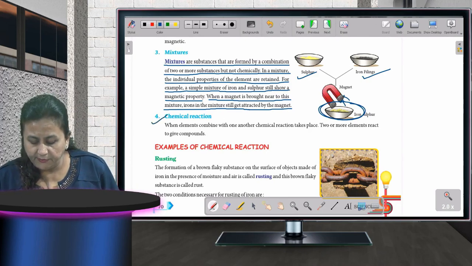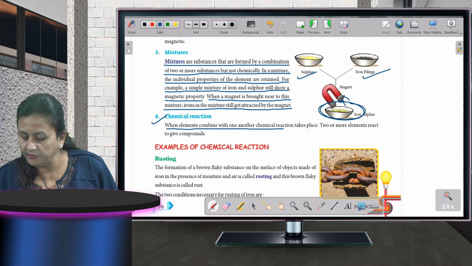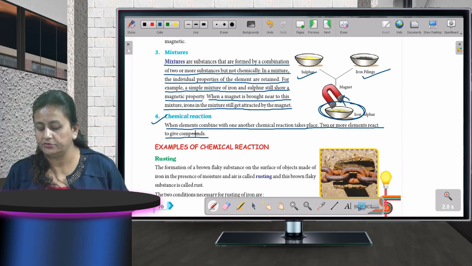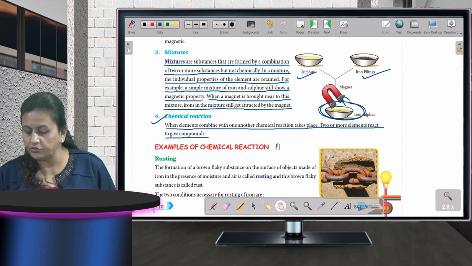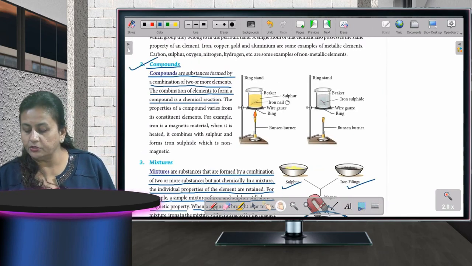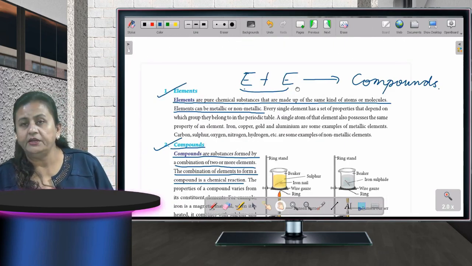Now, chemical reactions. When elements combine with one another, chemical reactions take place. Two or more elements react to give compounds. Okay, as I have told you just now also, here also two or more elements are combining and they are giving compounds. Fine.